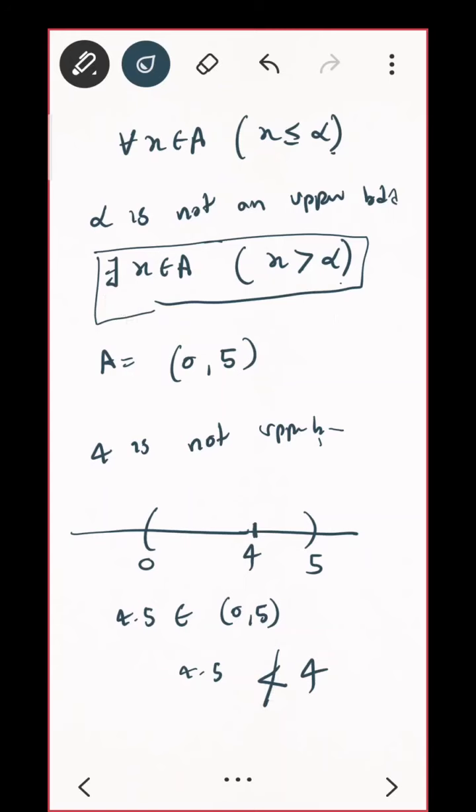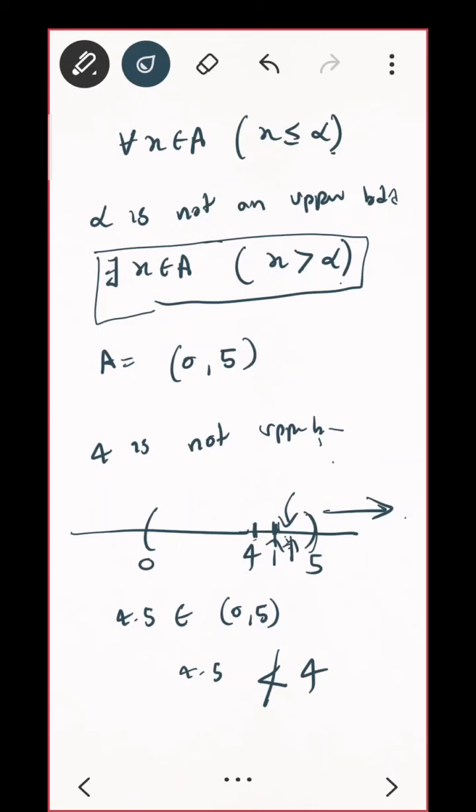Do you understand upper bound? When you are saying upper bound, that means it should be on the right hand side of the interval. It should be here after the interval, correct? And if you want to say something is not an upper bound, that means you should give at least one element in the interval that is greater than that number. So I am saying 4 is not an upper bound. That means there exists some element here after 4. I took 4.5, 4.8. You can take anything. Is that okay? Yeah, good. So if you draw graphically, then that is quite easy.